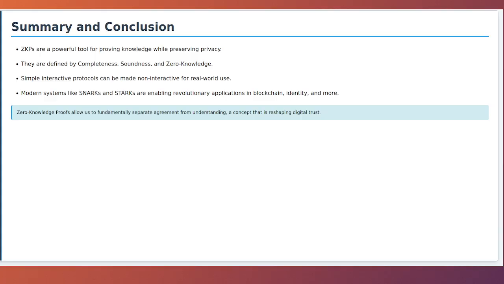From private transactions on blockchains to a new paradigm of digital identity, ZKPs are not just a theoretical curiosity, but a fundamental building block for a more private and secure digital future. Their ability to separate the act of verification from the revelation of information is truly a revolutionary concept in computer science.